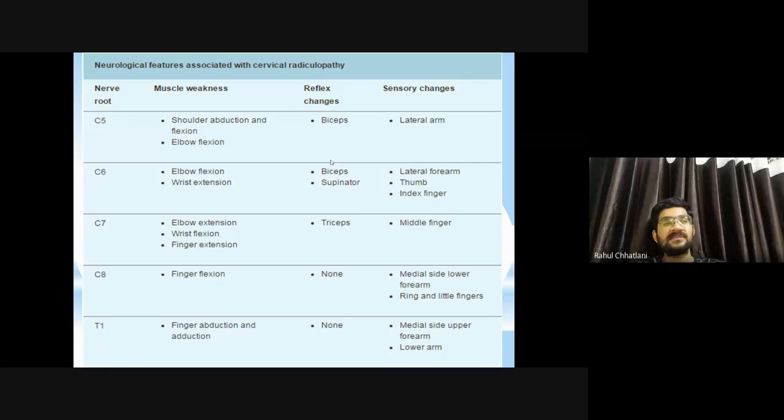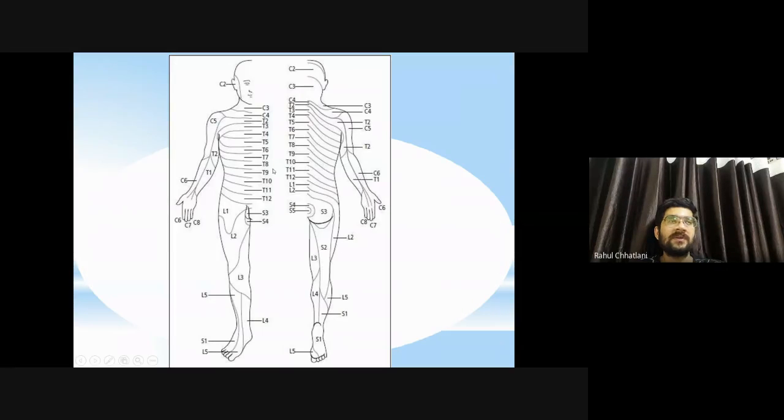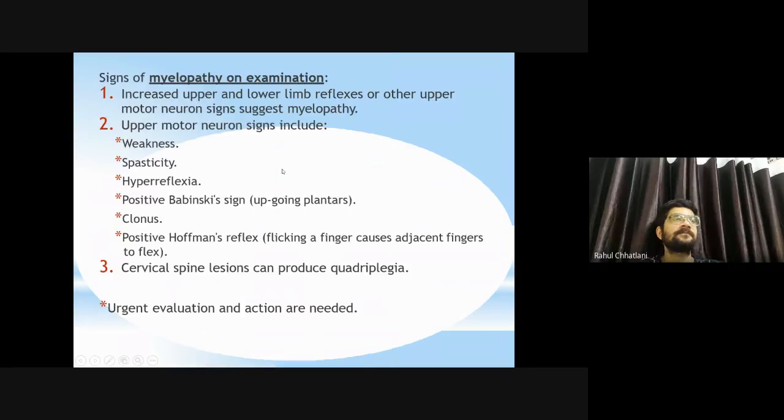So that is the affection. Sensory level changes we have also discussed. So this all depends on dermatome and myotome. No need to remember the table if you remember the chart.